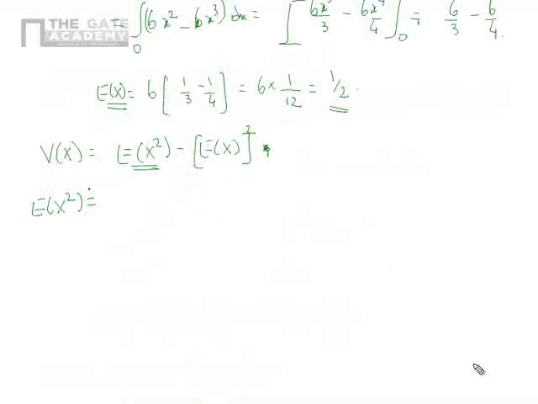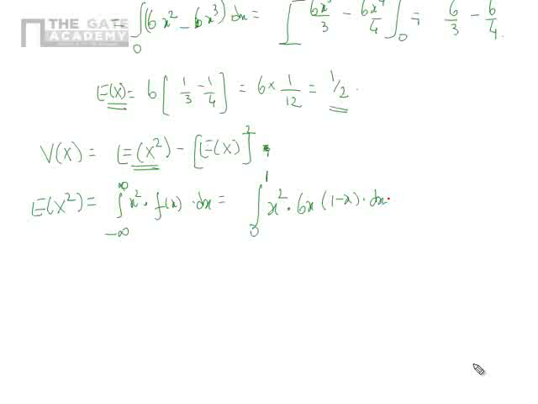E of x square is nothing but integral minus infinity to infinity x square f of x dx. So when I substitute, we will get limits only 0 to 1, because at other places f of x is not defined. x square into 6x into 1 minus x dx.